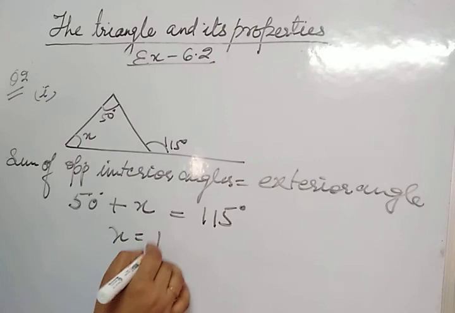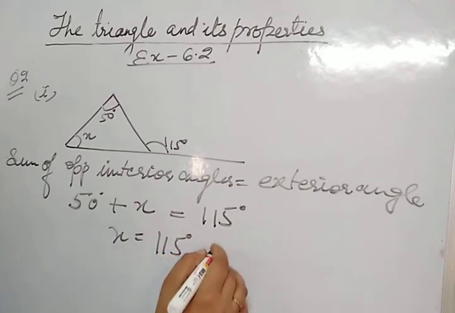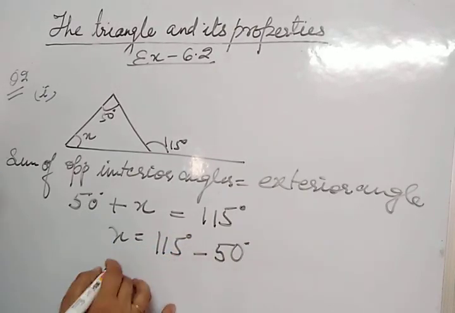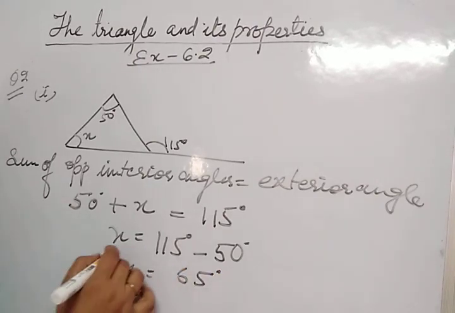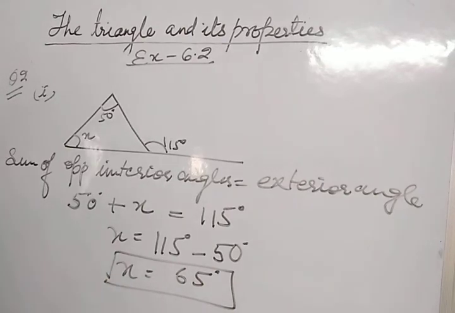So how can you find the value of x? 115 minus 50, 65 degrees. So here one of the interior angles is 65 degrees.